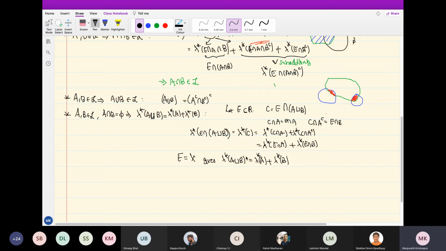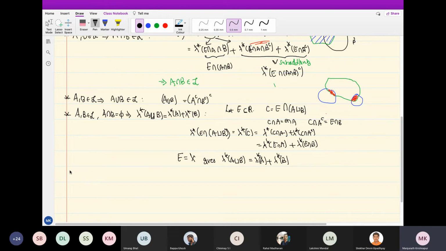So this is not only this holds, this is what I wanted to prove here. But in fact, any arbitrary set E intersected with A union B, its outer measure is the sum of the outer measures of its intersection with the two sets. So that gives you the finite additivity of lambda star actually.